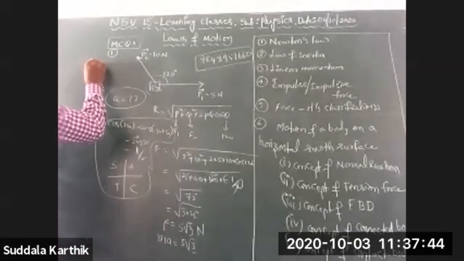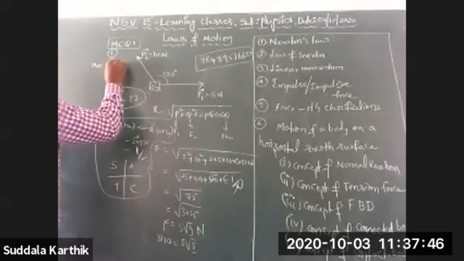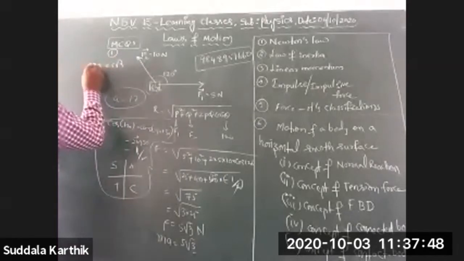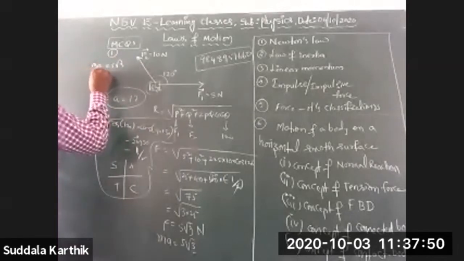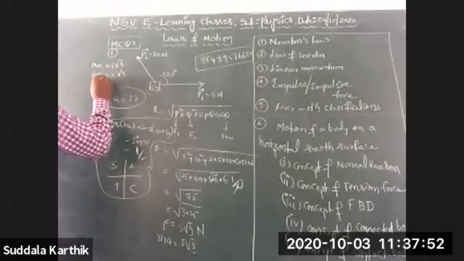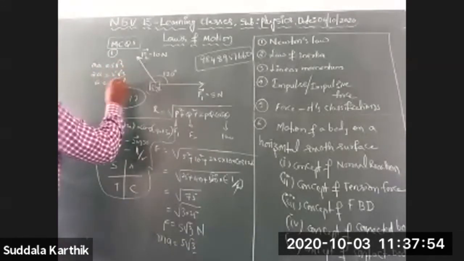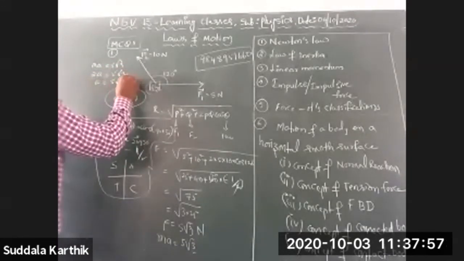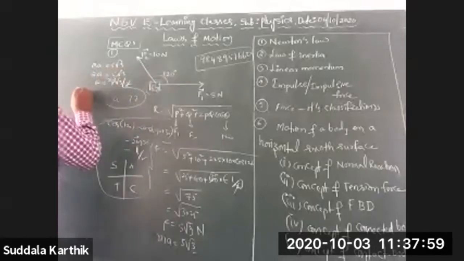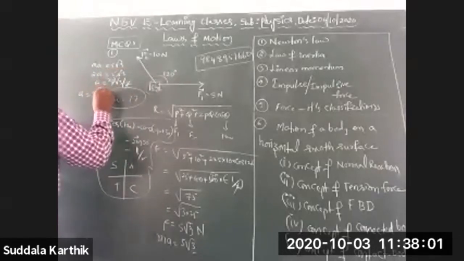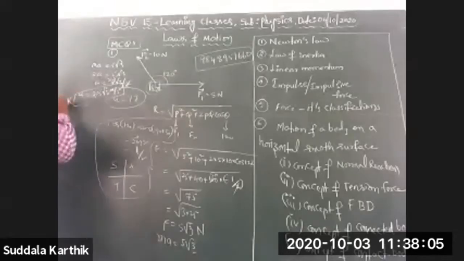ma is equals to 5 root 3, but according to this, m is equals to 2 kg. So 2a is equals to 5 root 3. a is equals to 5 root 3 by what? 2. 2 ones are 2, 2.5. So the answer is a is equals to 2.5 root 3 meter per second square. Required answer.